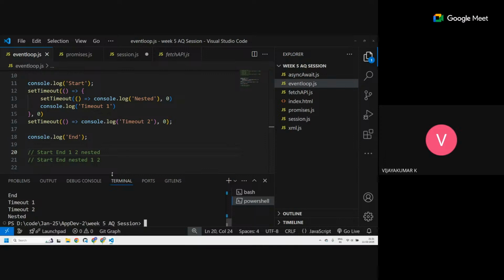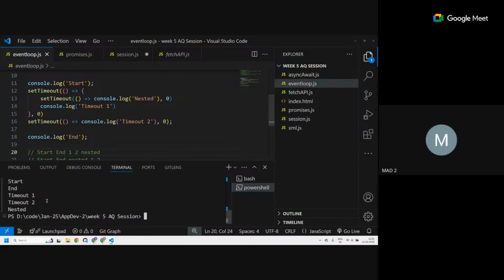Okay. So let's see if our thing matched. Start, end, timeout one. First timeout one, timeout two, then nested. Okay, so our prediction matched. I'll tell you why the set timeout nested got printed last.